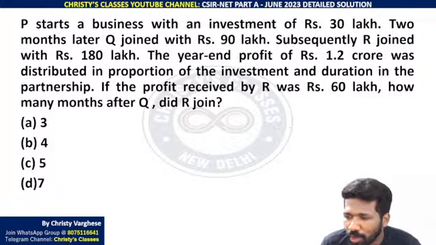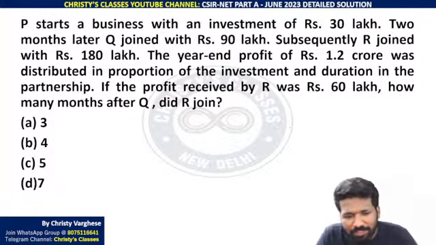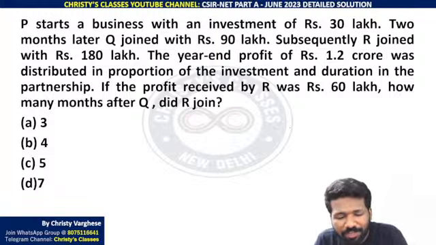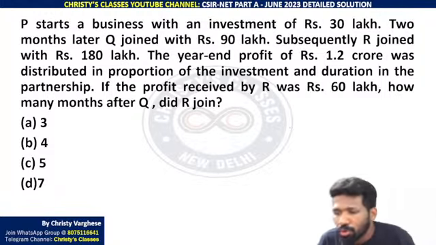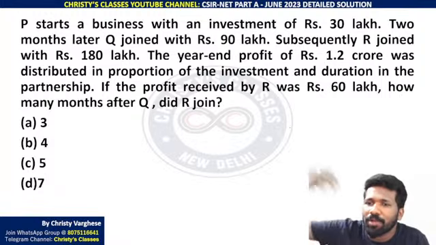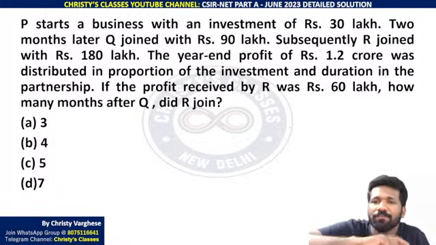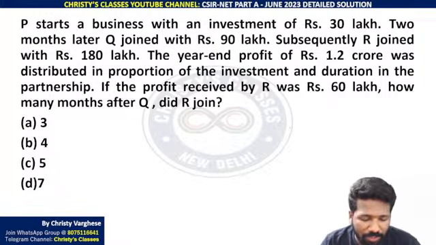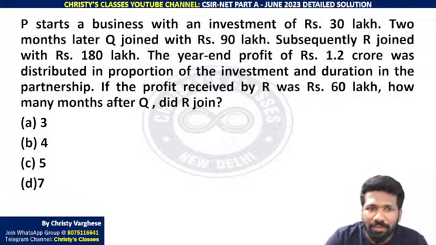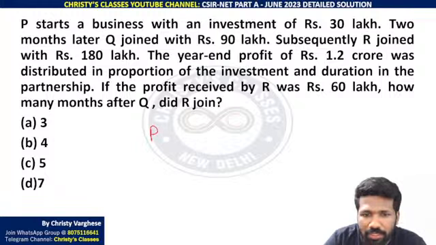Now, for example, you and your friend are starting a business. Your friend started the business like 10 years back, but you joined only after 5 years. That means for the first 5 years he was taking care of the business, so he should be benefited for that, na? That means he should be given more profit for the 5 extra years, or to compensate that you can invest double the money so that you can make up for those 5 extra years your friend has invested in the business. Okay, anyway, here PQR are the 3 people.